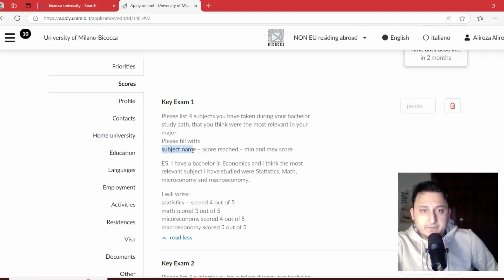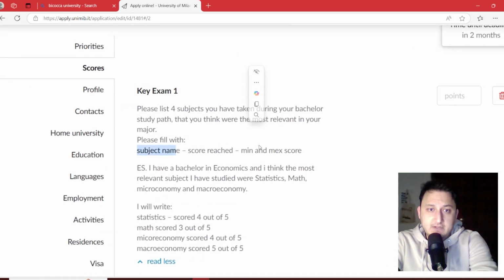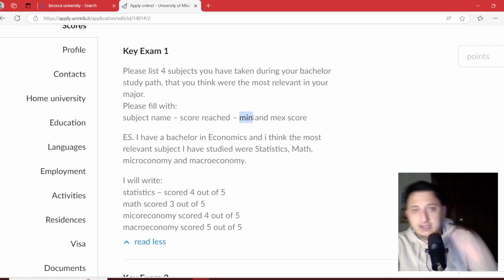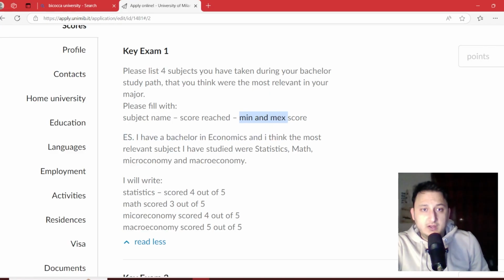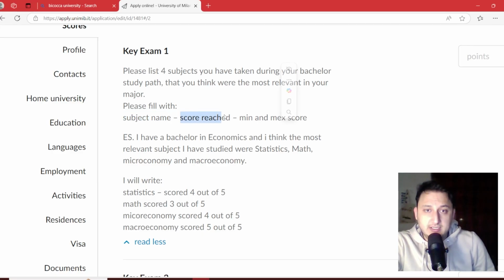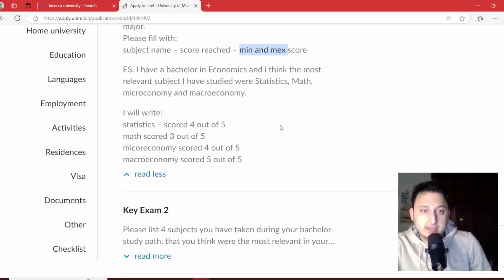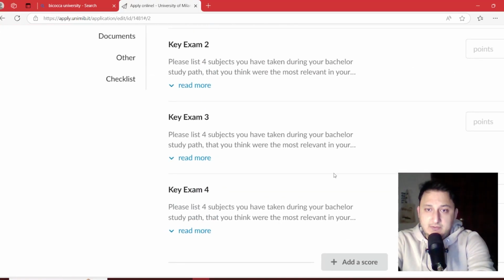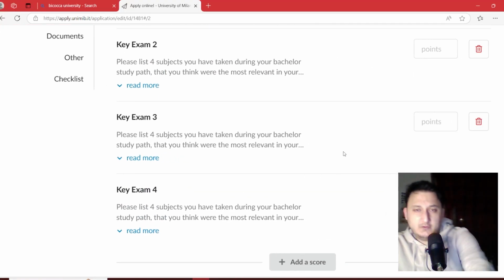For example, the first one, if you passed a lesson like statistics, you got 20, the minimum is 0 and the maximum is 20. Or you passed that course with 3 and the minimum is 0 and the maximum is 4. It depends on your educational system. And you should consider all the courses that you passed during these 3 to 4 years in bachelor's degree.